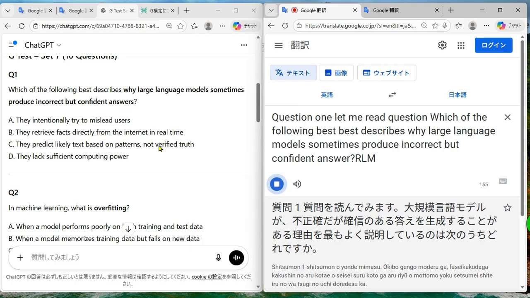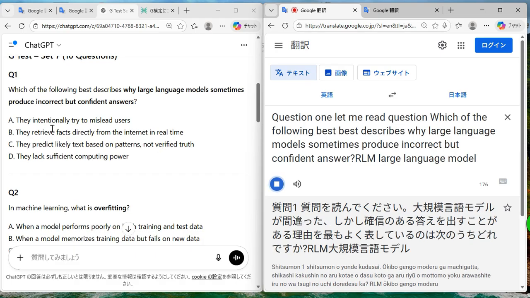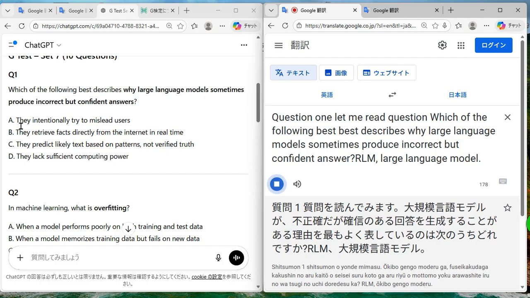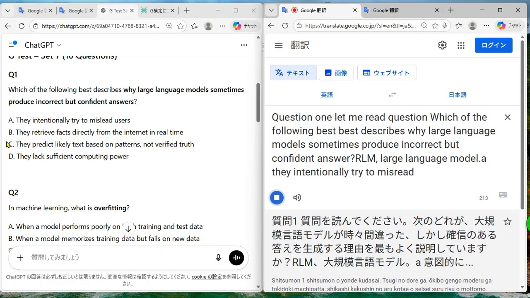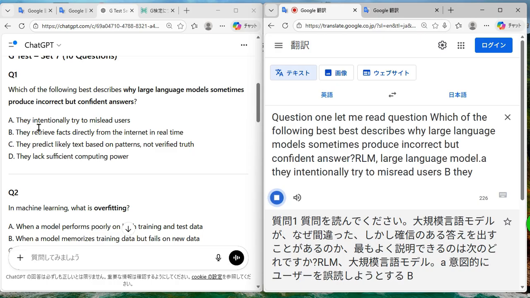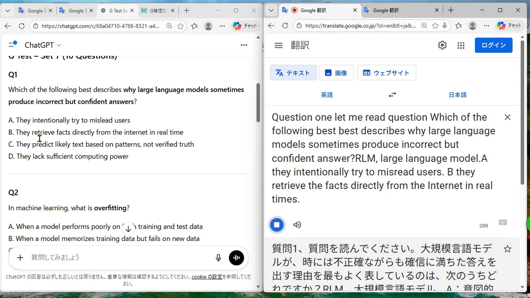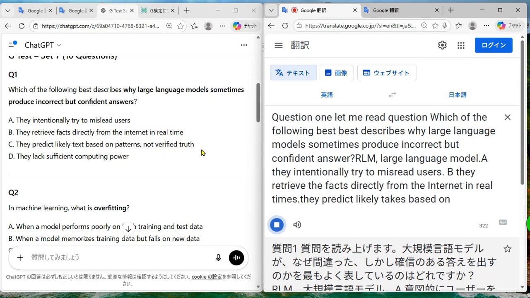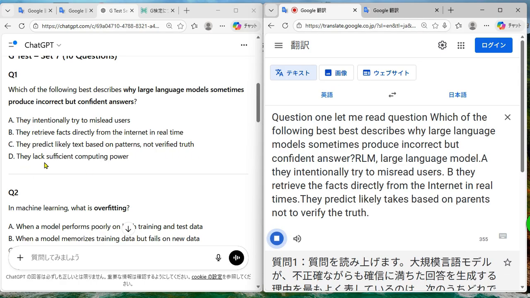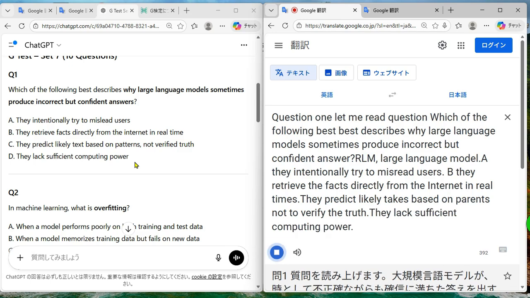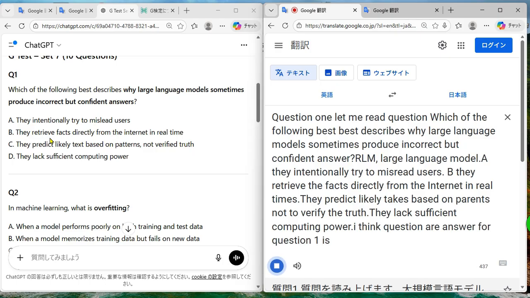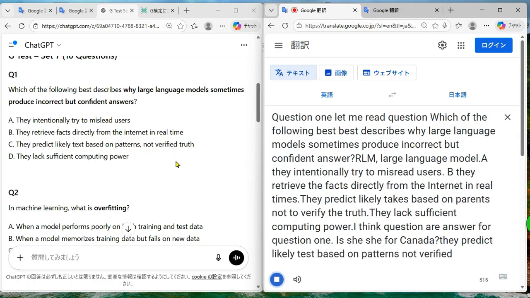LLM, large language model. A. They intentionally try to mislead users. B. They retrieve the facts directly from the internet in real time. C. They predict likely text based on patterns, not verify the truth. D. They lack sufficient computing power. I think the answer for question 1 is C for Canada. They predict likely text based on patterns, not verify the truth.